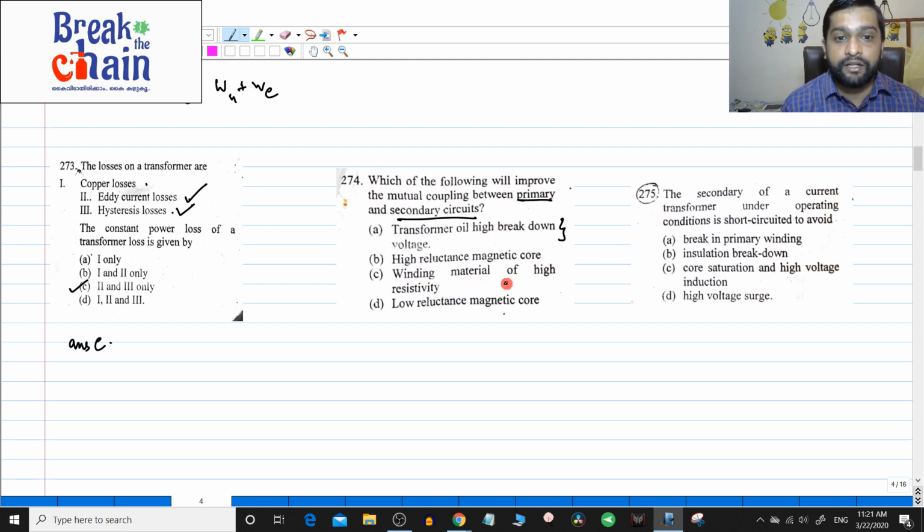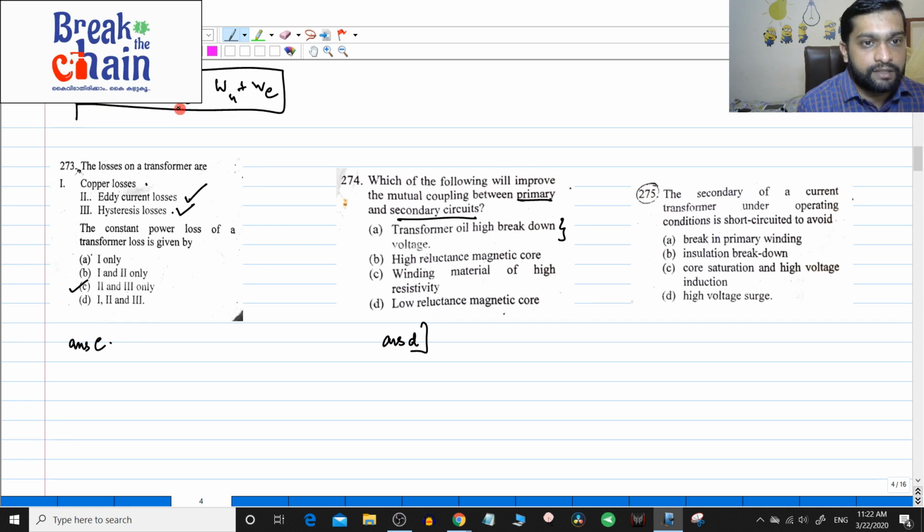Winding material of high resistivity, no, that is not related to this, but the resistance of the winding material should actually be less. Anyway, the answer here is low reluctance magnetic core. The answer is D. So I will just write down here that break the chain thing will be here. W core is equal to WH plus WE. Okay, so that is our